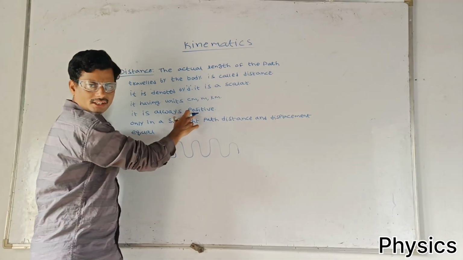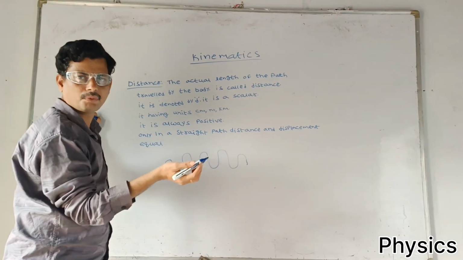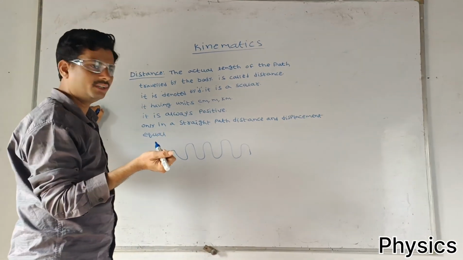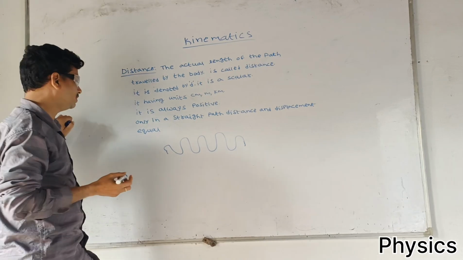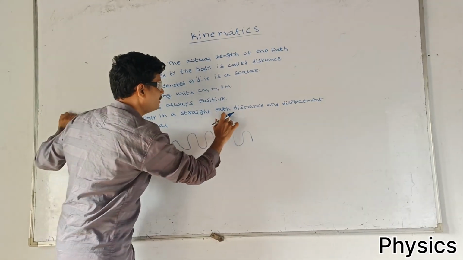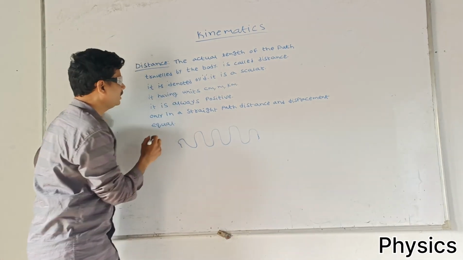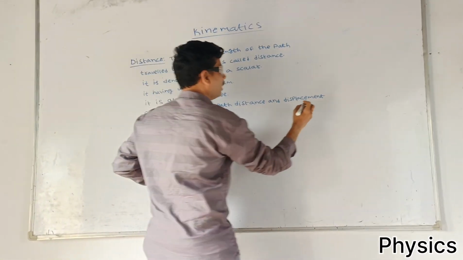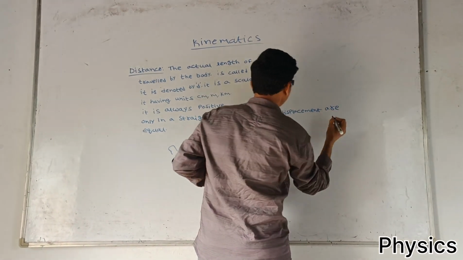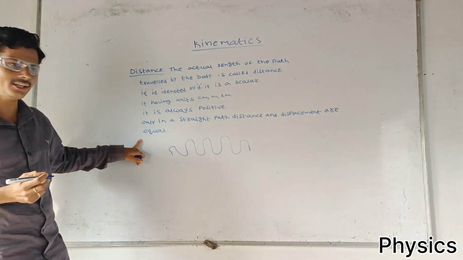It is always positive. Suppose we are moving forward, distance is positive. We are moving backward, distance is positive. Distance is always positive. Only in a straight path, distance and displacement are equal.